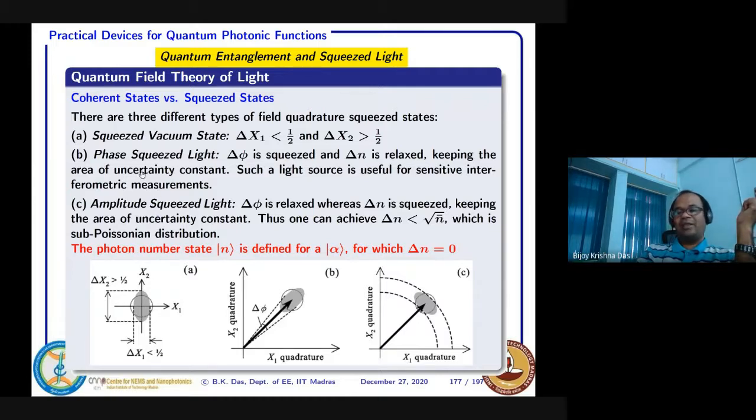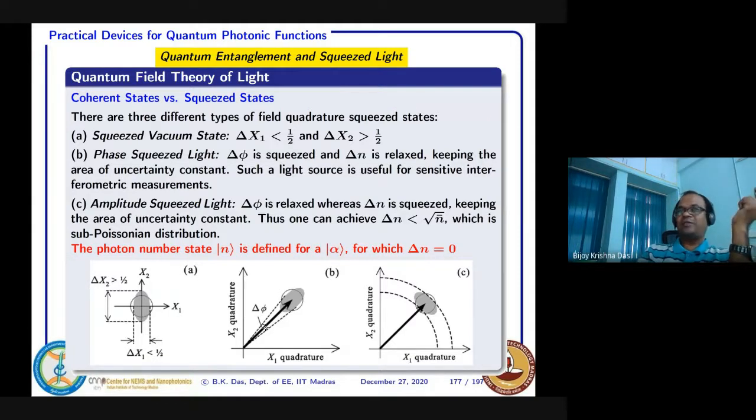And then another is called phase squeezed. That is how it looks. You see, instead of a circle tip, it's supposed to be a circle according to our model assumption, but you could do this. This delta phi can be squeezed, and then your amplitude can be relaxed in this direction. That means number can be relaxed. So you can minimize your delta phi.